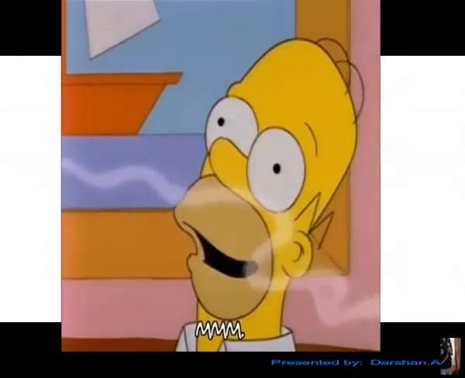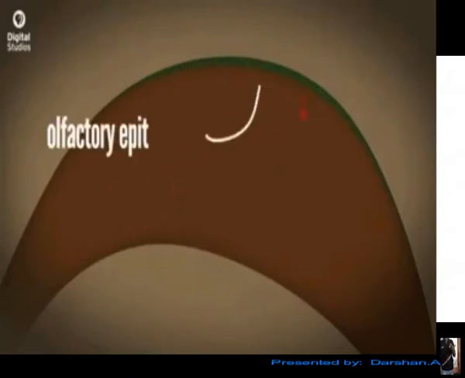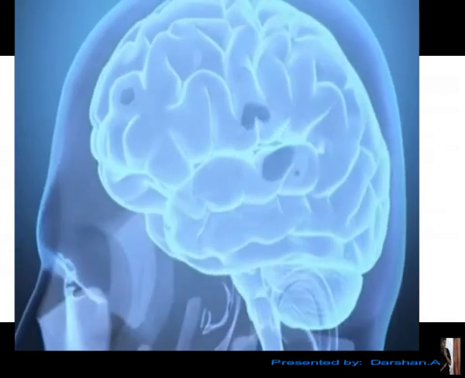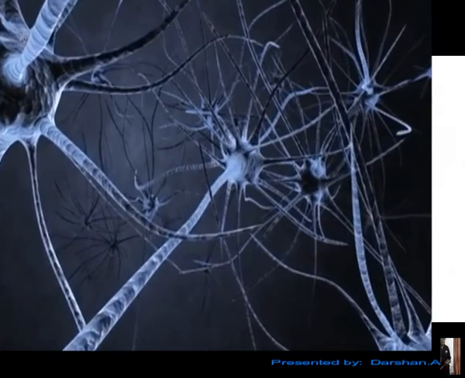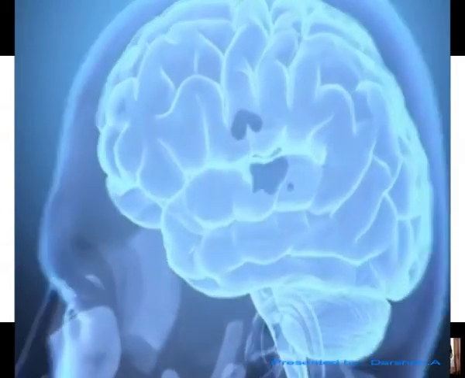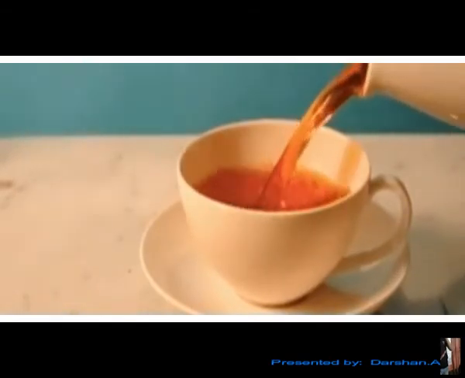Another function that brain does is smelling. Oh, smelling is from nose, right? You will be raising your hand. Yes, smelling is from nose, but where does the smell go? Who detects it? It's the brain. The brain detects the smell. The receptors in our nose detect the smell, sorry, not detecting. It just converts the smell to electrical impulse and sends it to brain, and then brain detects it.